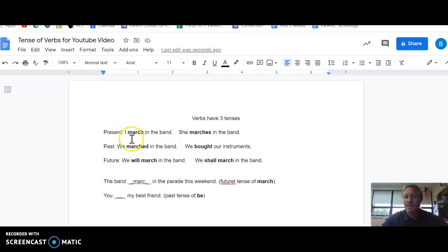If we want to go past tense, most of the time that means we're going to add a D or an ED. We marched in the band. There are, of course, irregular verbs like bought, so we bought our instruments. We wouldn't say we bringed our instruments.